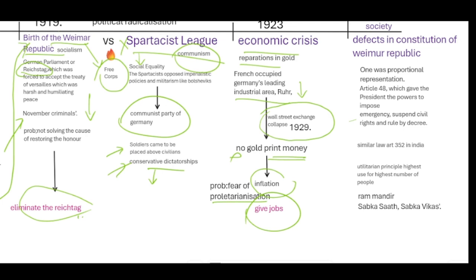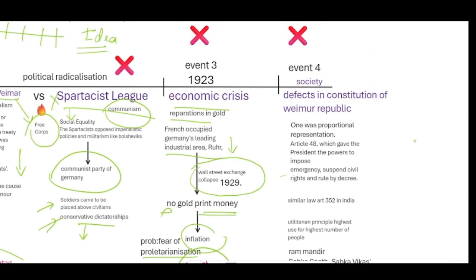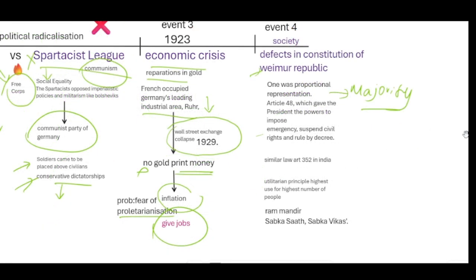The fourth event was the defects in the constitution of the Weimar Republic. There was proportional representation, which made it very difficult for Germany to get a majority, because Germany was not getting a majority. See, what happens is the government works on a utilitarian principle. Whenever a republic is formed, it works on a utilitarian principle. What does the utilitarian principle say?